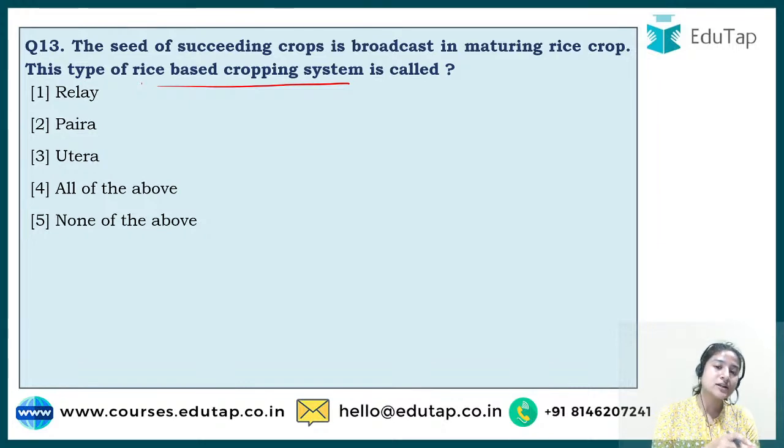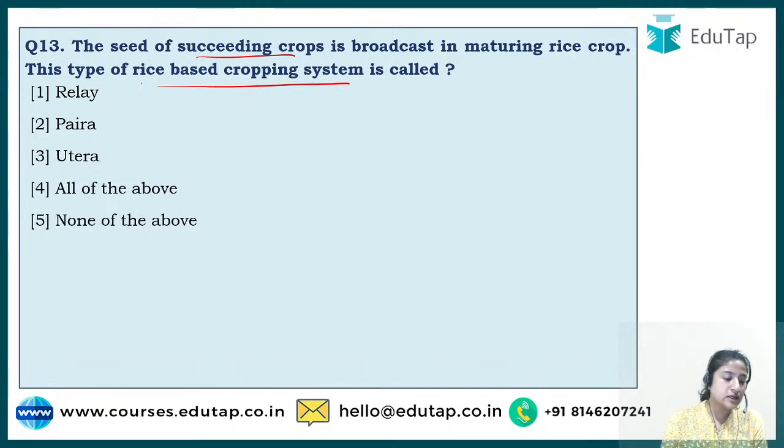Now the question says, in this rice-based cropping system, you have grown rice, and before it reached maturity, you have sown the seed of the succeeding crop. Succeeding means the crop that you are going to grow next, but you have already sown it when the rice was about to reach the maturity stage. So which of the following options is this type of system known as?